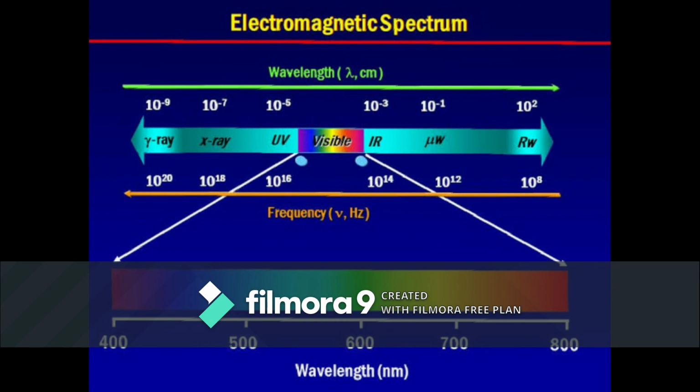Electromagnetic waves travel with the highest known velocity, c equals 3 × 10⁸ meters per second, in vacuum. Electromagnetic waves occur in a wide range of wavelengths. Hence, they have a wide range of frequencies and energies.